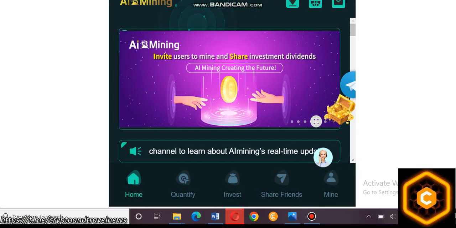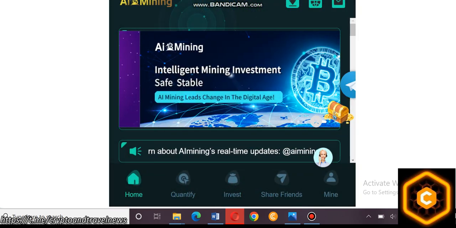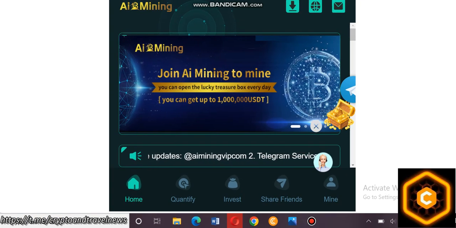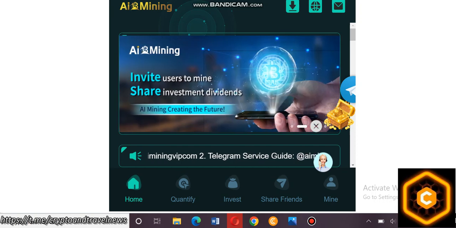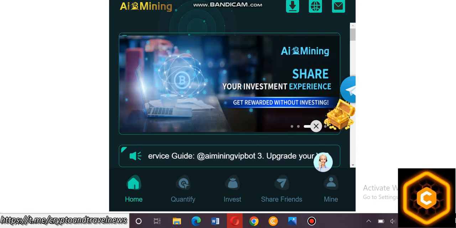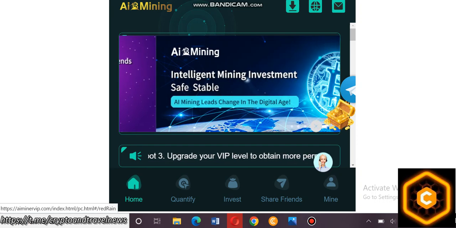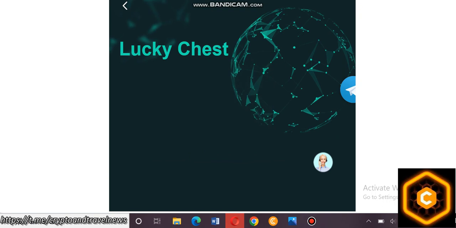Here is your home account, and all the information is shown. When you invite a friend, you click this and get a spin of the wheel. It's a big opportunity. This is called the lucky chest.